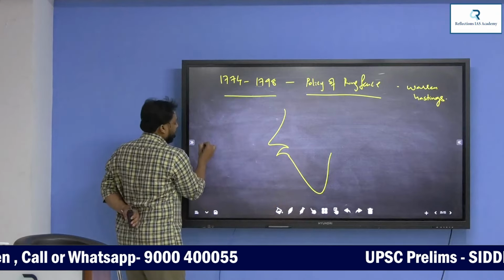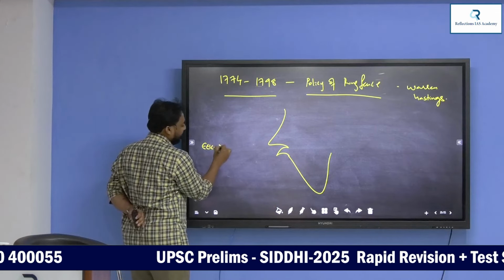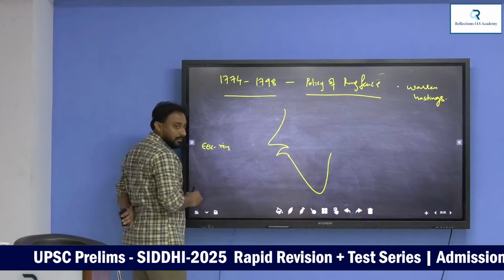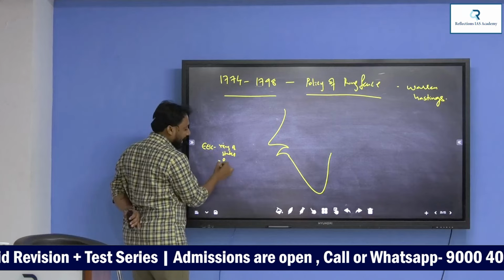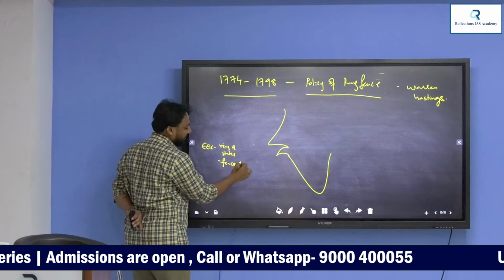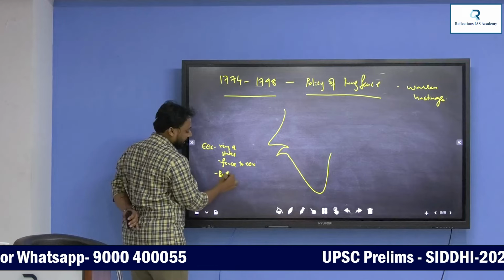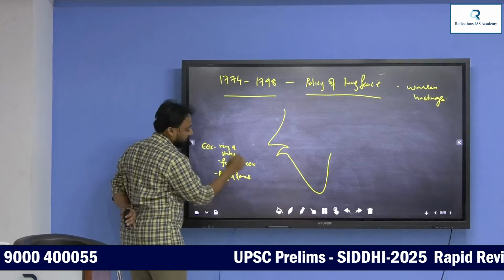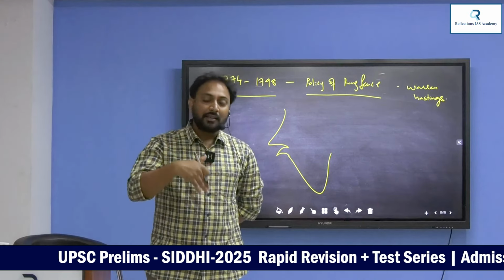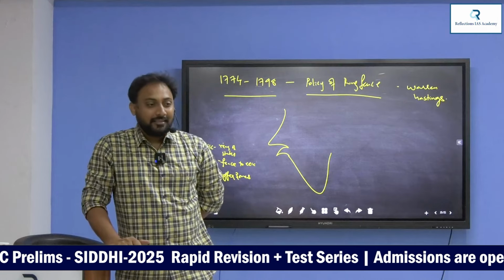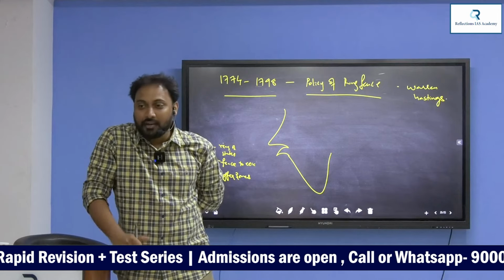Listen everyone, according to the policy of ring fence, the English East India Company will create a ring of states, and this ring of states will act like a fence to the Company. Fence in the sense that the Company is going to create buffer zones everywhere, to protect themselves from their enemy. Understand? Any example? Which is the buffer state created by the British to protect themselves from their enemy?